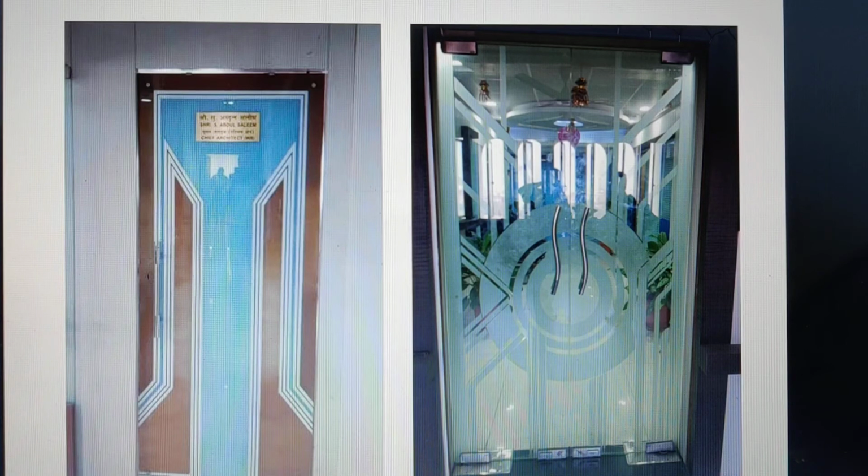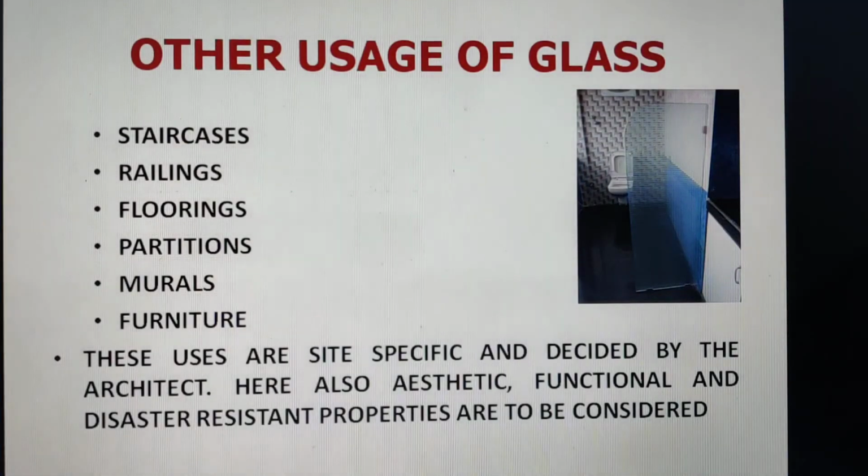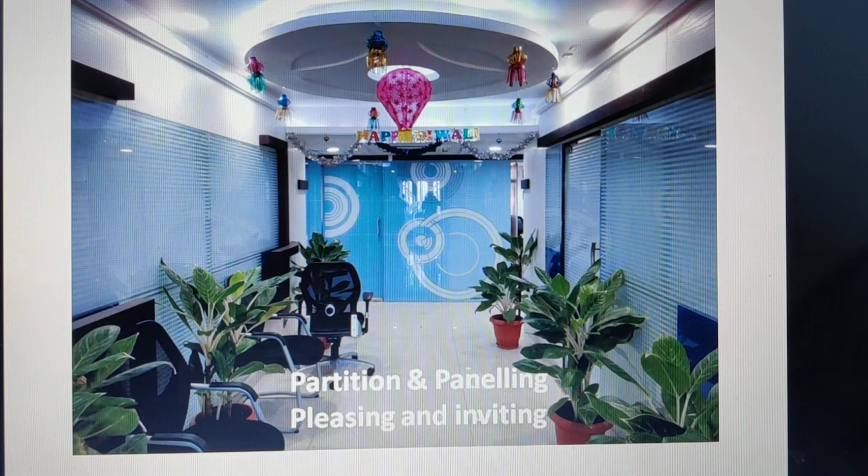These are the doors which can be decorative, provided easily with some decorations. Other uses of glass may be staircases, railings, floorings, partitions, murals, furniture. These uses are site specific and decided by the architect. Here also aesthetic, functional and disaster resistance properties should be considered.